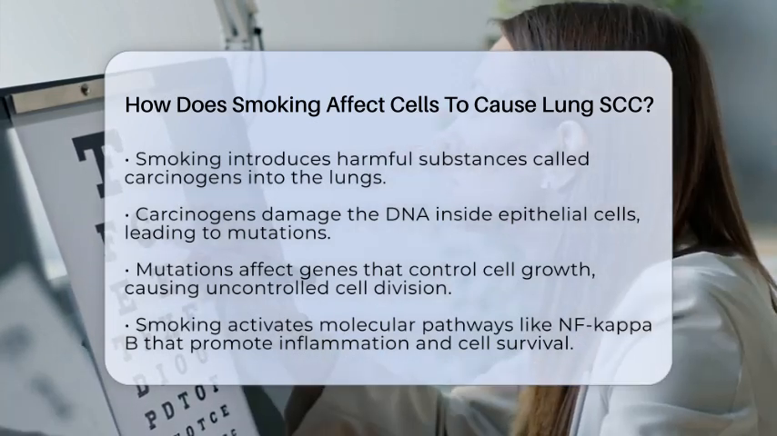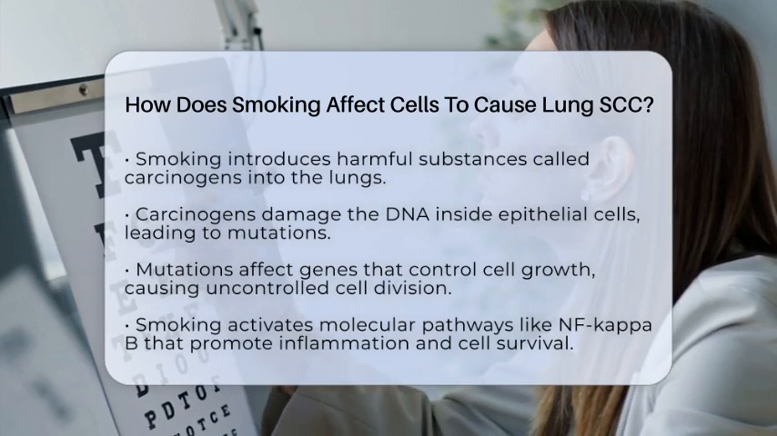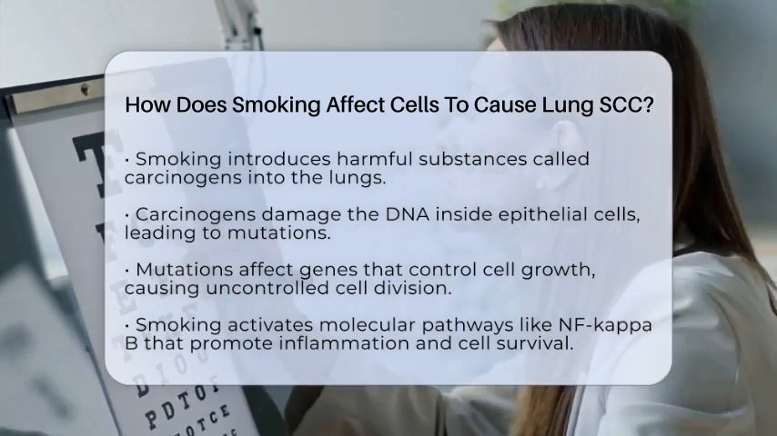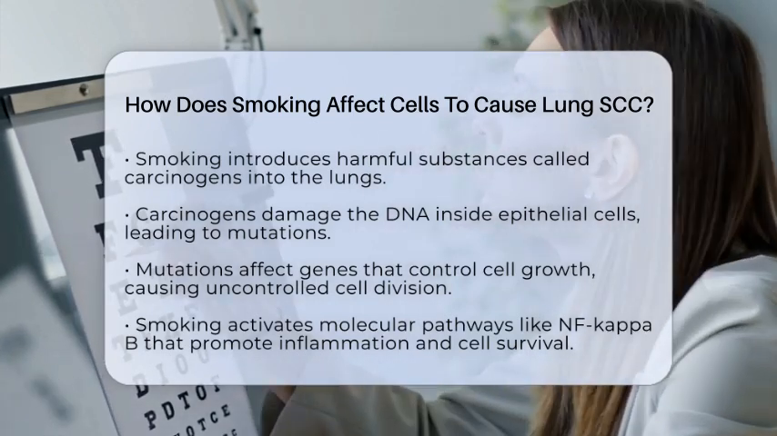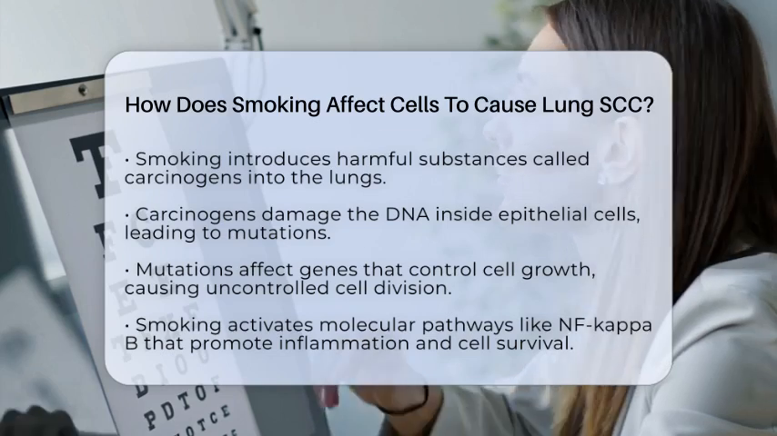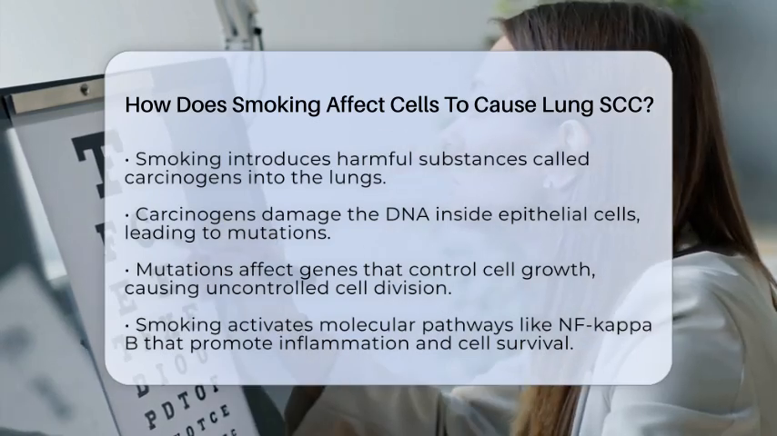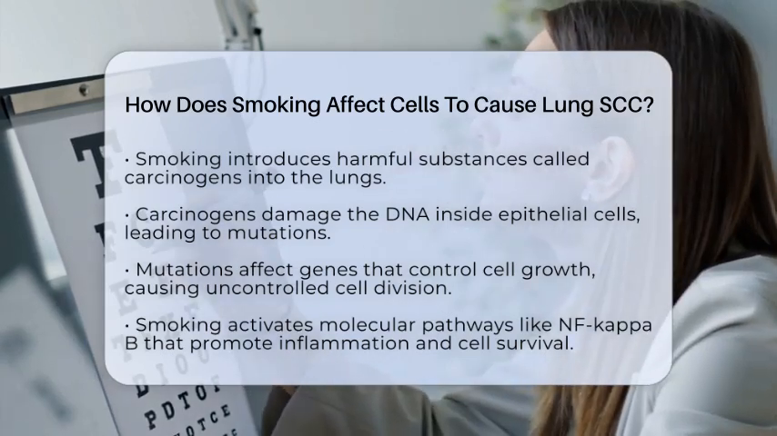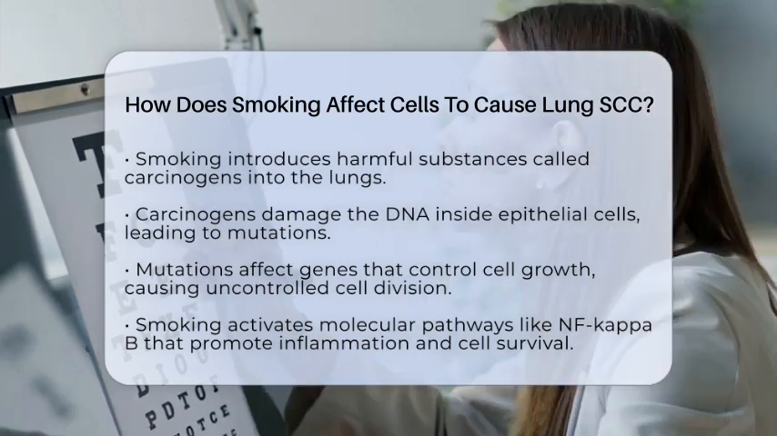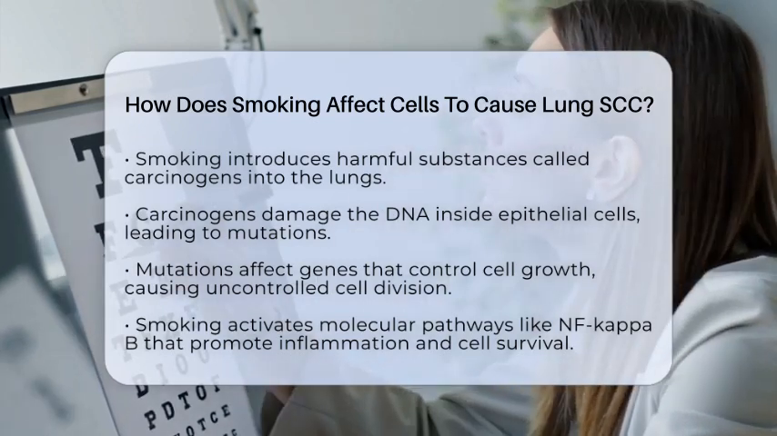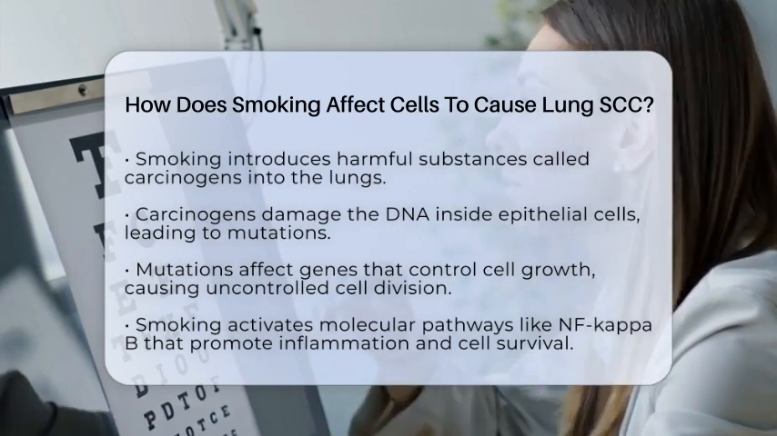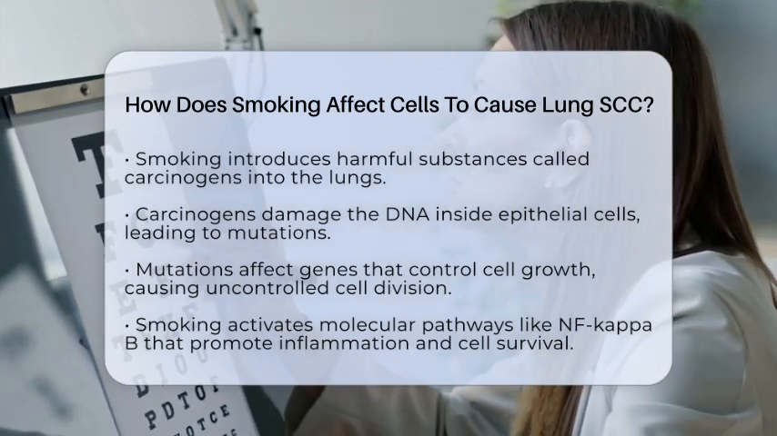These cells are known as epithelial cells, and in the lungs, they include squamous cells which form the lining of the airways. When these cells are repeatedly exposed to cigarette smoke, they undergo changes that can lead to cancer. The first step involves the carcinogens in cigarette smoke causing direct damage to the DNA inside these cells.